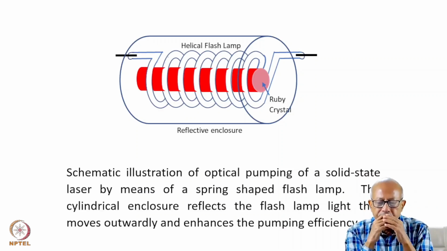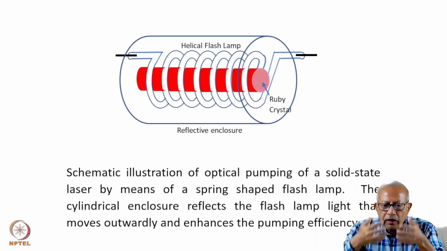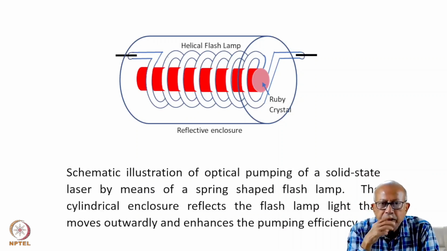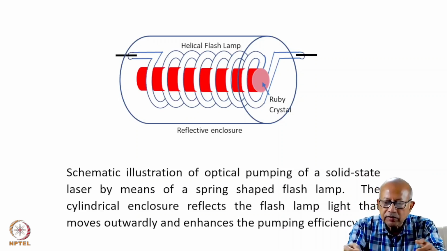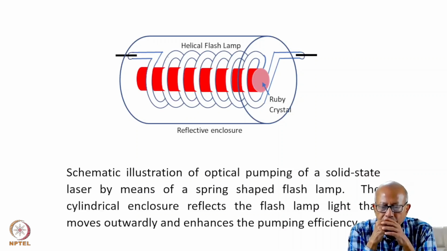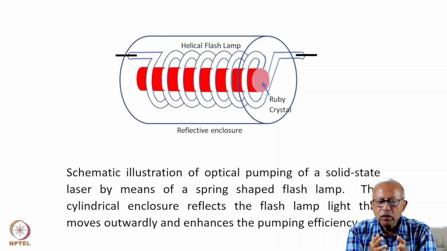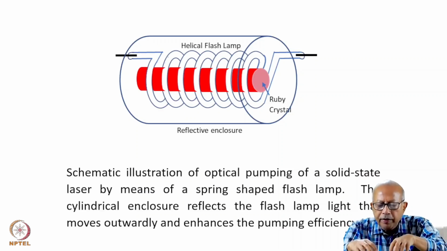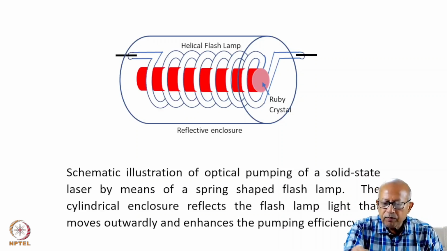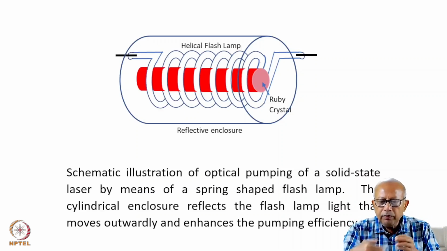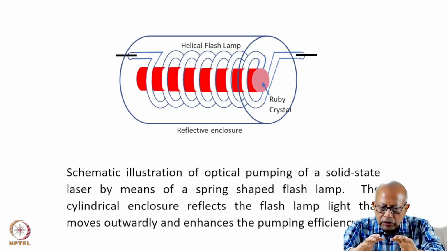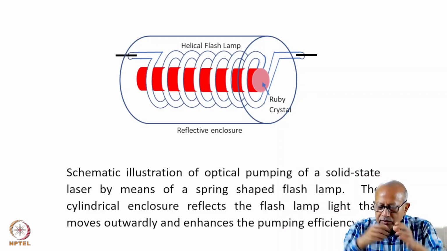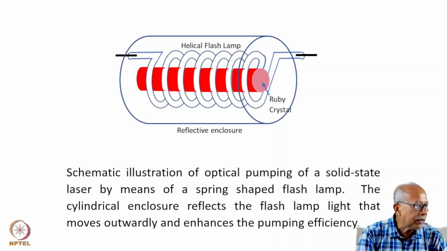So this reflective enclosure reflects that light back into the lasing medium placed at the center. And the light which is emitted inwardly of course shines the medium equally from all sides. Such an arrangement enhances the pumping efficiency.